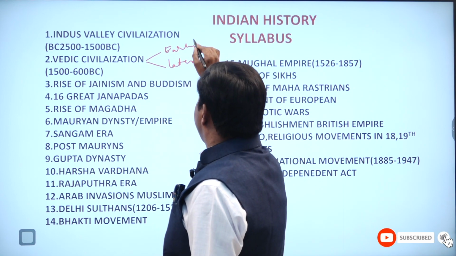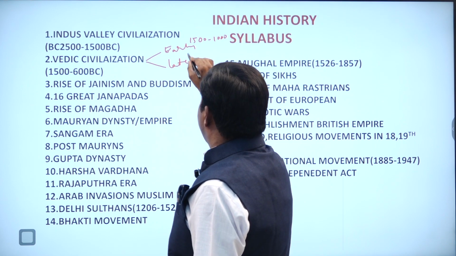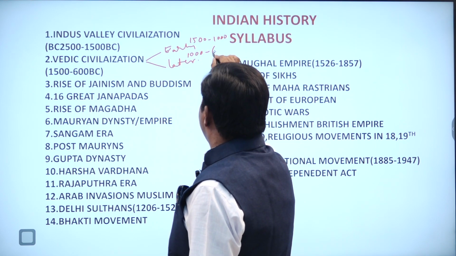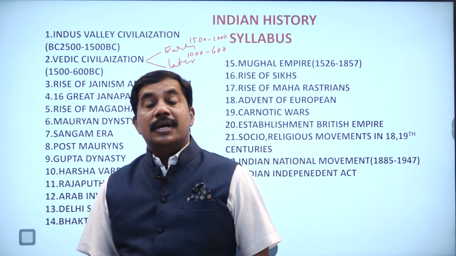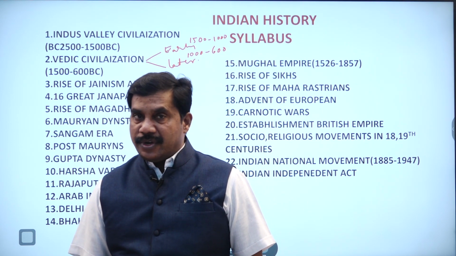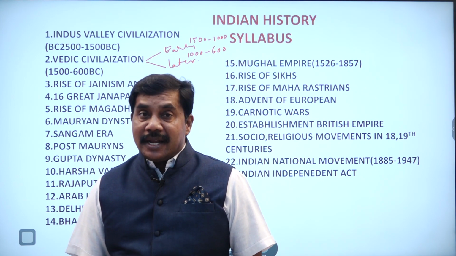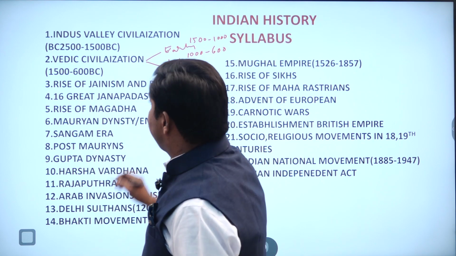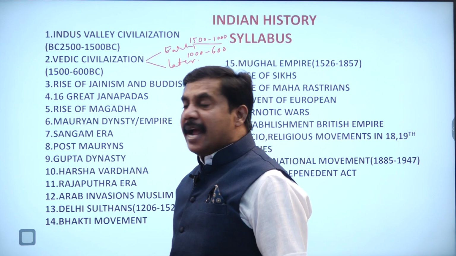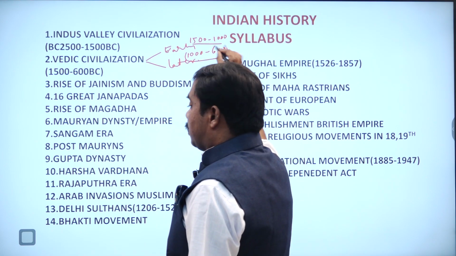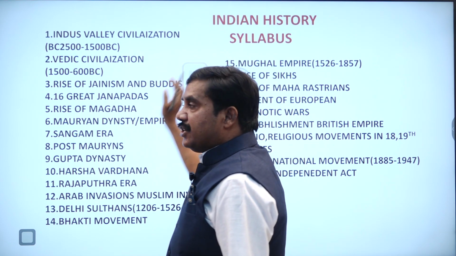It is from 1500 BC to 1000, and from 1000 BC to 600. Here are two kinds of civilizations. The first one is early Vedic civilization, from 1500 to 1000 BC. The second one is later Vedic civilization, from 1000 to 600. Okay, so this is called Vedic civilizations.